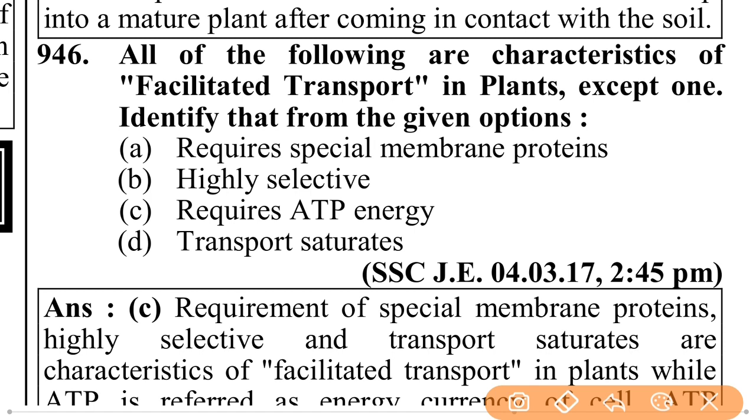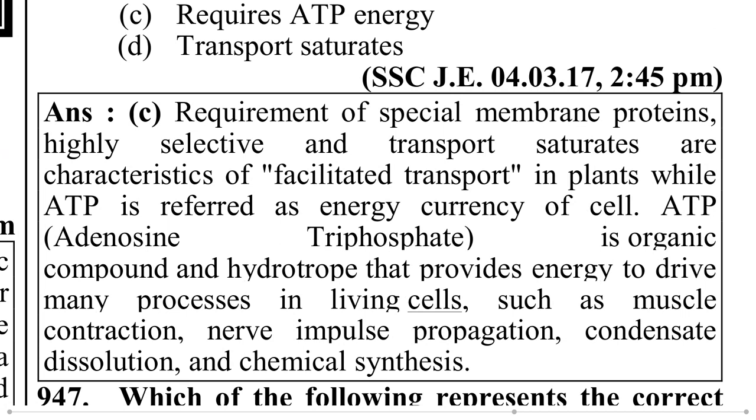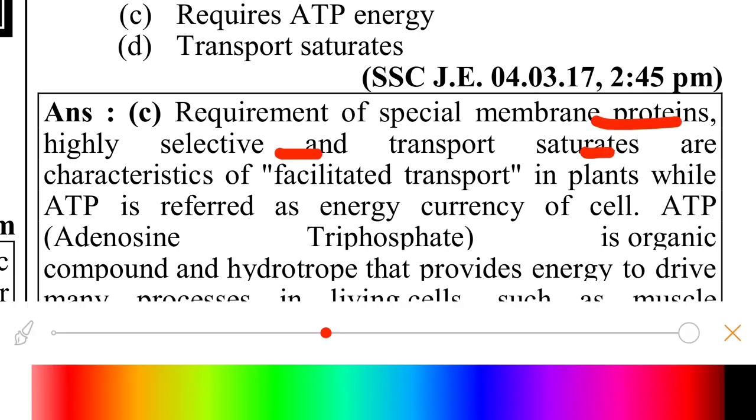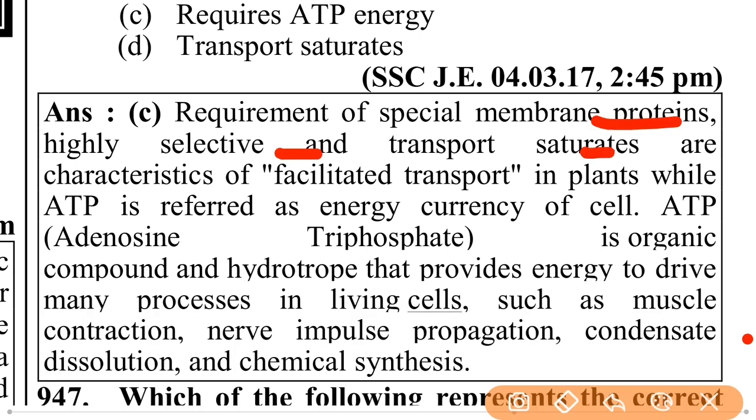All of the following are characteristic of facilitated transport in plants except one. Identify that from the given options, that is requires ATP energy. Requirement of special membrane protein, special membrane protein highly selective, and transport saturation are characteristic of facilitated transport in plants.